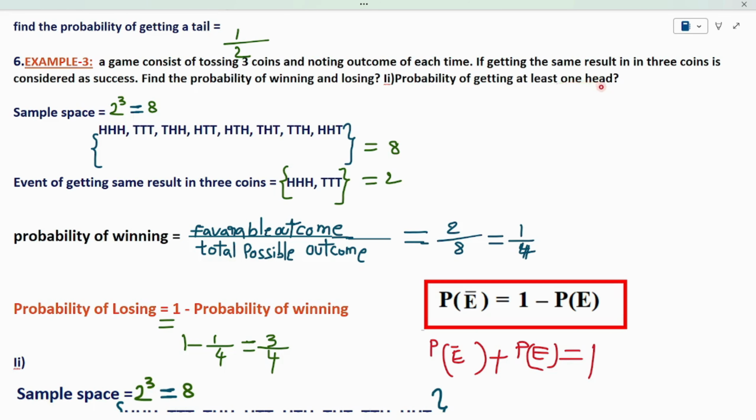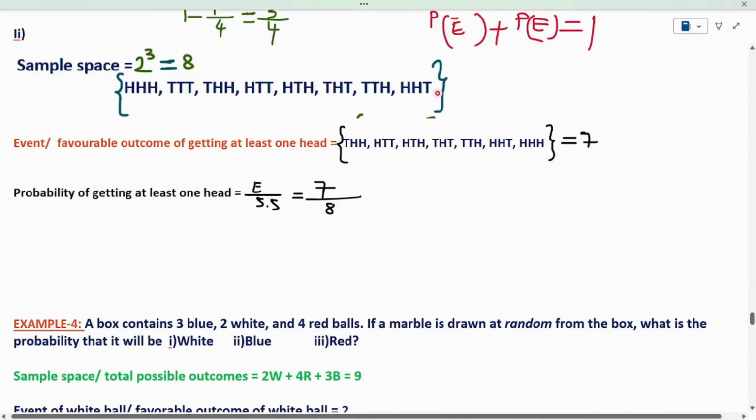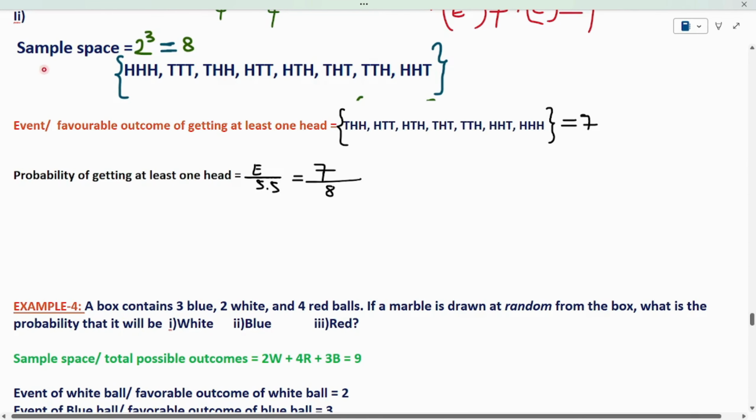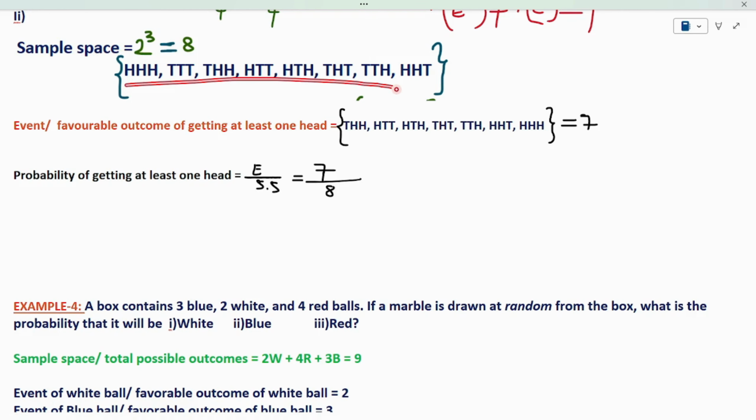What is the probability of getting at least one head? This is the sample space. So, the sample space is the same for the first part and the second part of the question. We have to find the event, the possibilities which satisfy the condition in the second part of the problem. We know that from the experiment we got the sample space. We have already discussed. So these are all possible outcomes. 8. So I got 8 possible outcomes from the experiment.